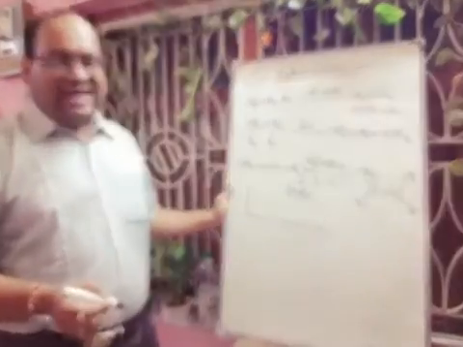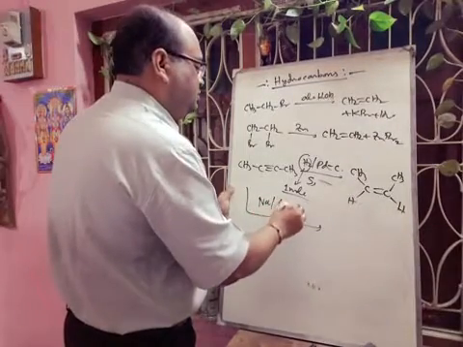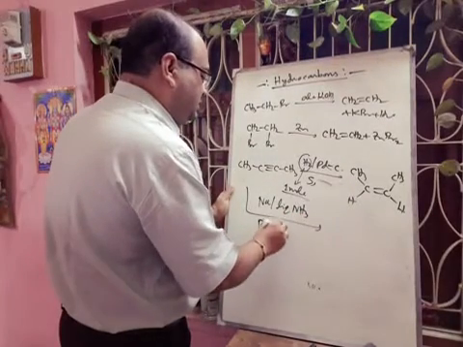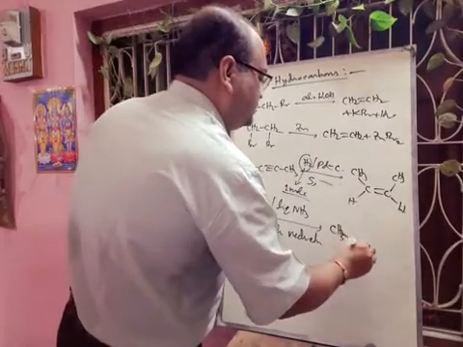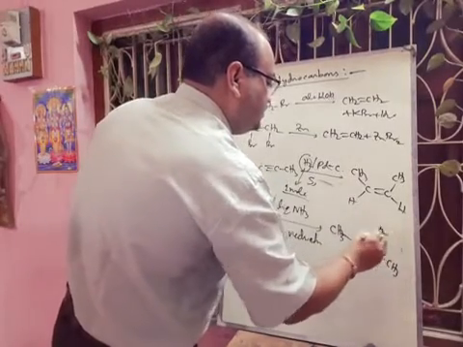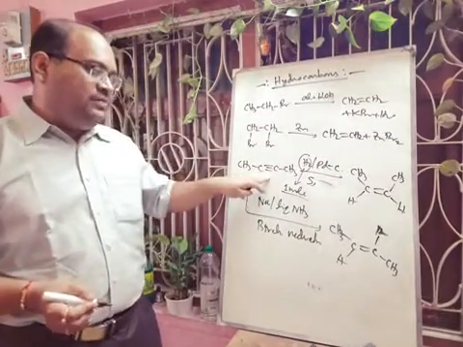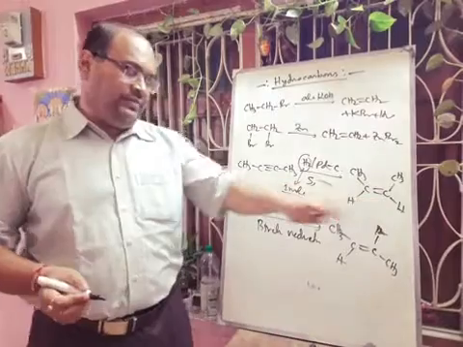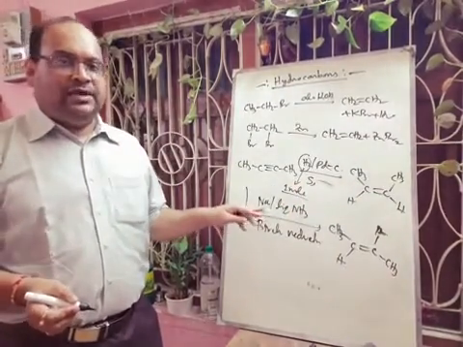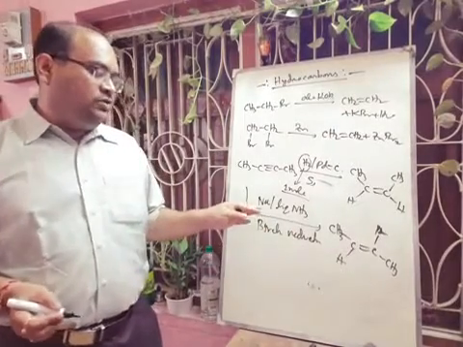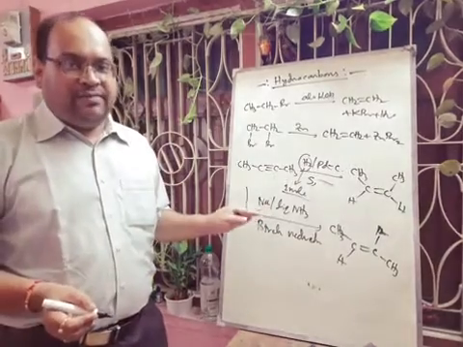If we want to prepare the trans 2-butene, then we have to use sodium and liquid ammonia, and this reaction is known as Birch reduction. So here we will get the trans product. So from this butyne, if we want to prepare the cis butene, okay, then we have to use the Lindlar catalyst and hydrogen. And if we want to prepare the trans product, then we have to use the sodium and liquid ammonia. Okay, and this reaction is called the Birch reduction.